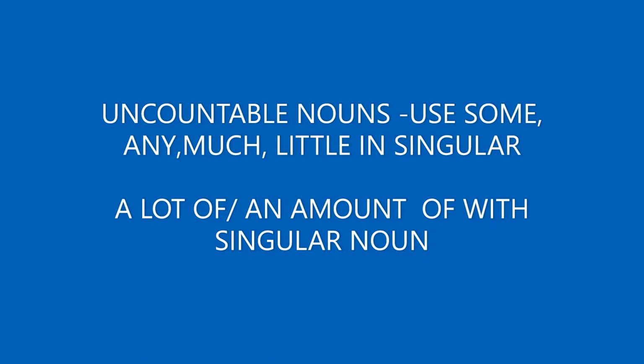We shouldn't use a or an before uncountable nouns. And they cannot be made plural also. See here, work, furniture. We shouldn't say works, furnitures. Remember. Use verbs in the singular, in the sense the money is in the bank. Use some and any only in the singular, means some information. Any money?